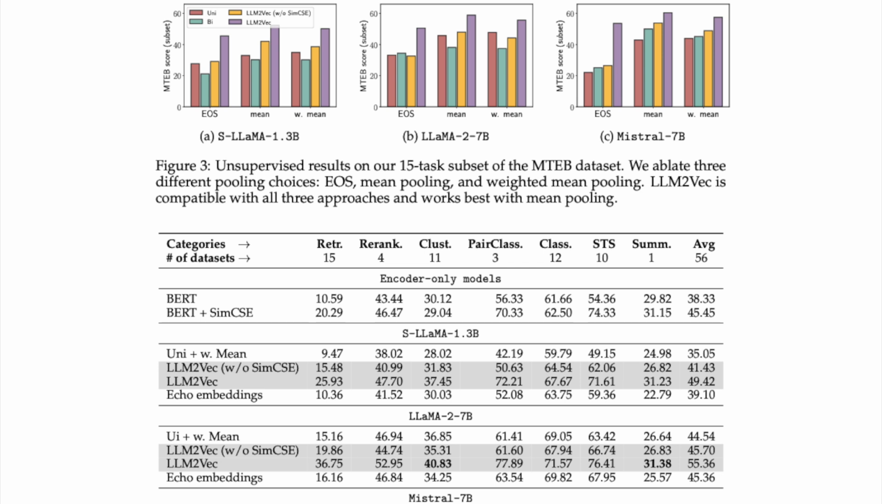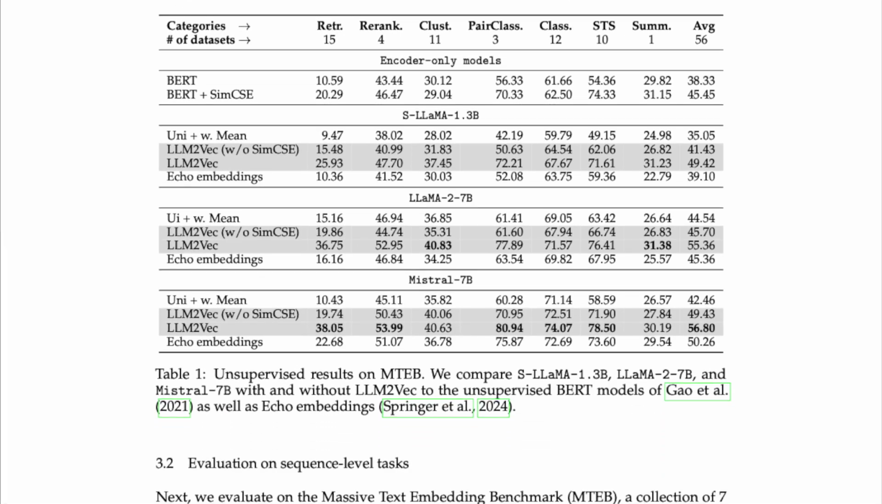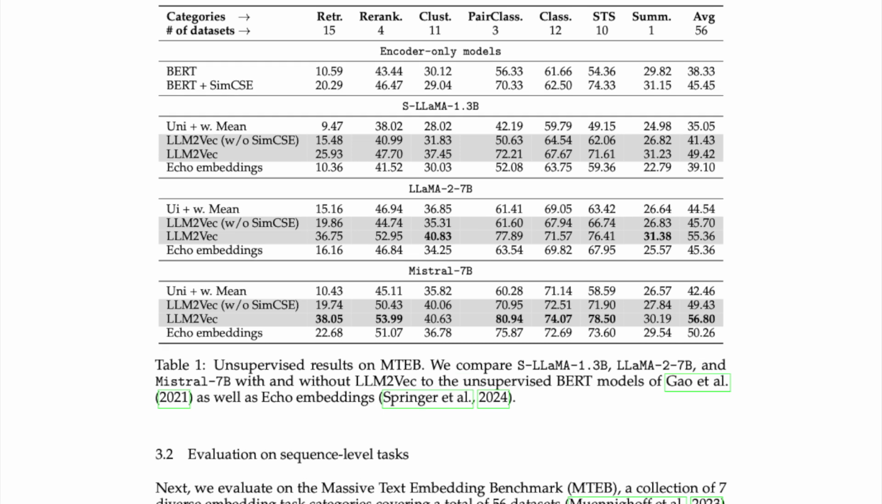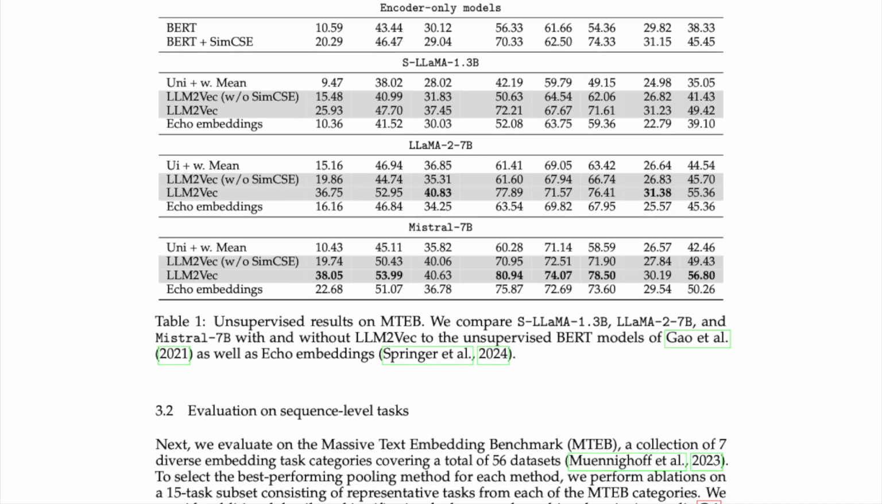Figure 3. Unsupervised results on our 15-task subset of the MTEB dataset. We ablate 3 different pooling choices: EOS, mean pooling, and weighted mean pooling. LLM2Vec is compatible with all 3 approaches and works best with mean pooling. Table 1. Unsupervised results on MTEB. We compare Llama 1.3B, Llama 2 7B, and Mistral 7B with and without LLM2Vec to the unsupervised BERT models of Gao et al. 2021, as well as echo embeddings.